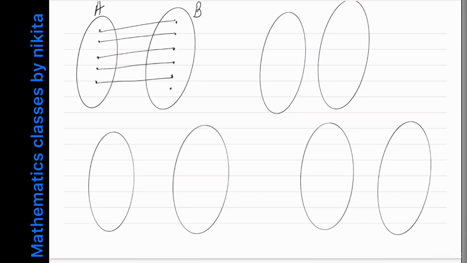Yes or no? Now, first of all, two questions. Every element in set A has an image? Yes. Now, every element in set A has a unique image? Yes, that also you can see. So, both the conditions are satisfied. So, yes, it is a function. So, I'll tick yes, it is a function. Okay. Now, next, suppose I have something like this.